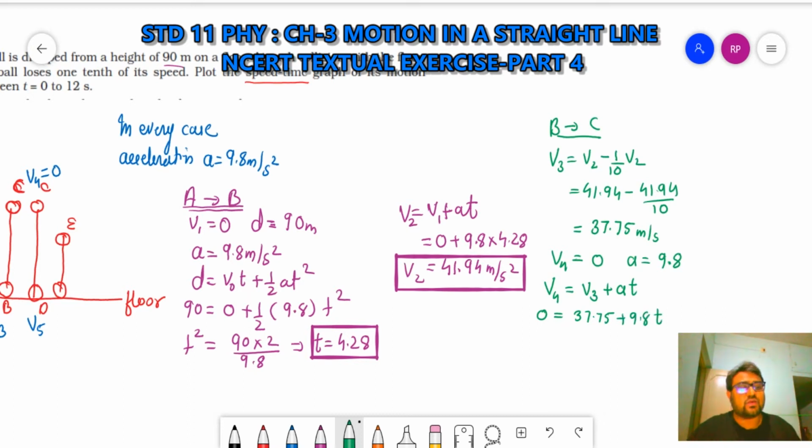Now see here velocity and acceleration. It is moving upward, so this is the direction of V. And acceleration is gravitational acceleration, so this is the direction of A. So instead of plus 9.8, I will take minus 9.8. Both are in opposite directions. So 9.8t equal to 37.75. So t is equal to 37.75 upon 9.8. Clear?